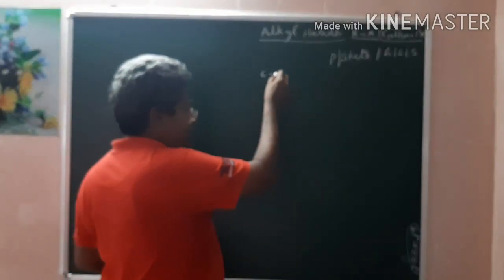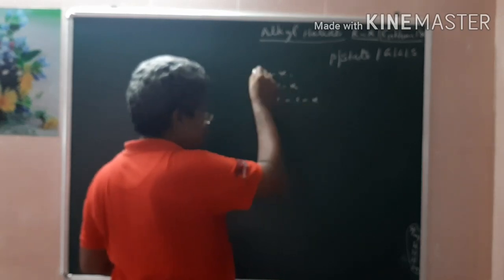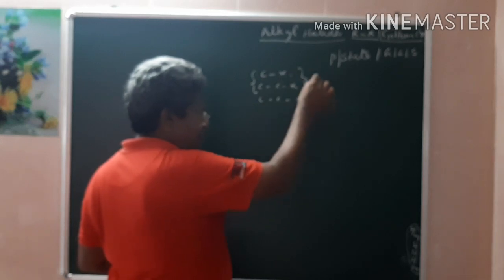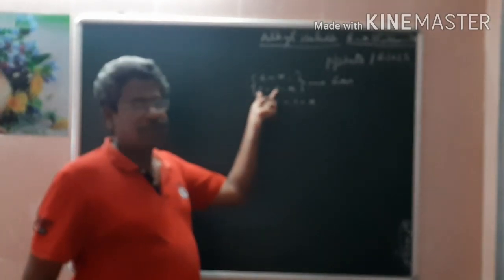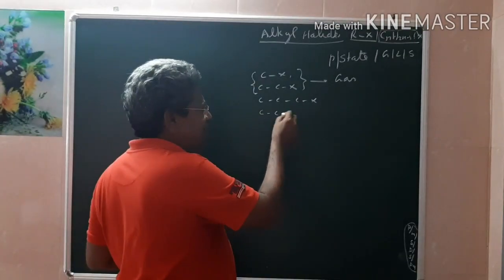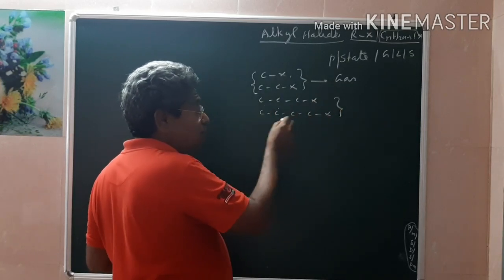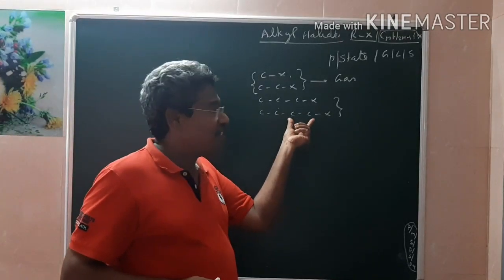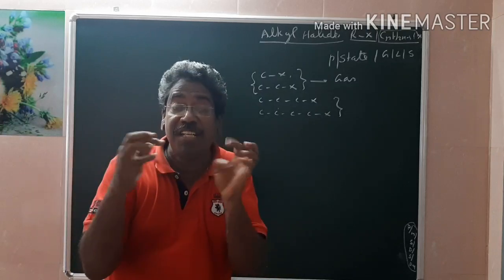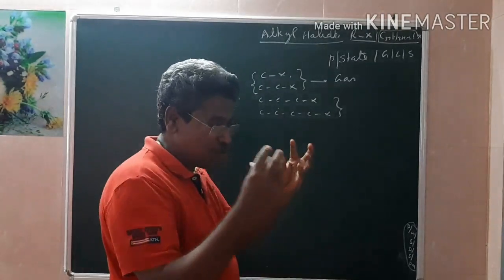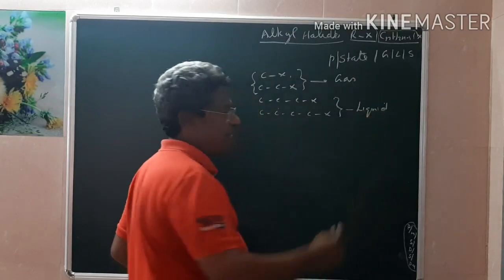Suppose this is CX, the first molecule, CCX is the second molecule, and CCCCX is the third molecule. For these two molecules, the surface area is less, so they may exist in a gaseous state. If the carbon number increases, the surface area increases, so the intermolecular force increases. The butyl and propyl molecules may experience a van der Waals force. As a result, the molecules come closer and the state may change from gaseous to liquid.